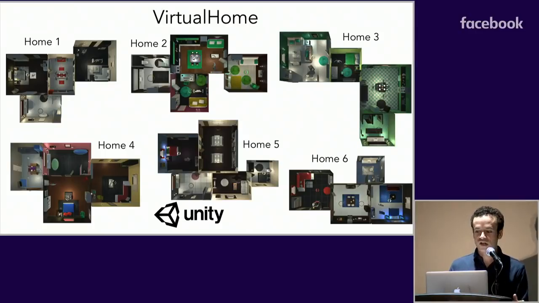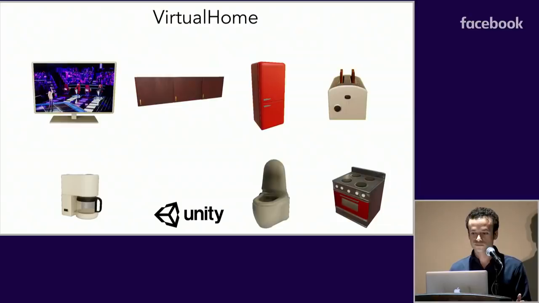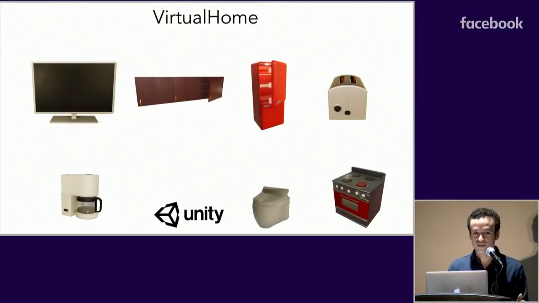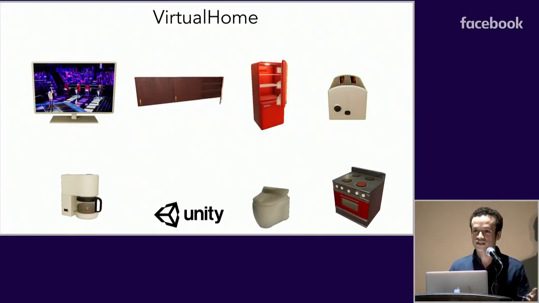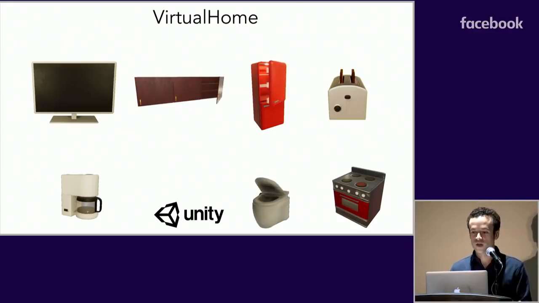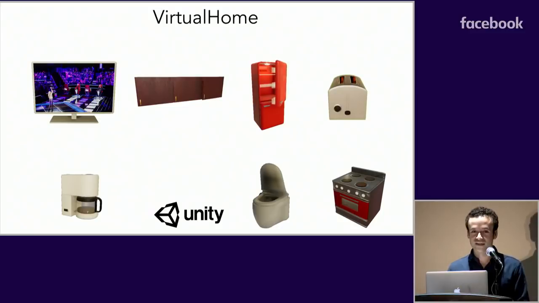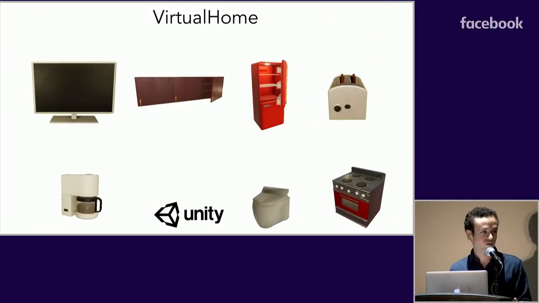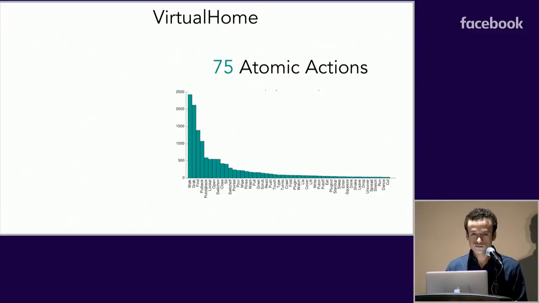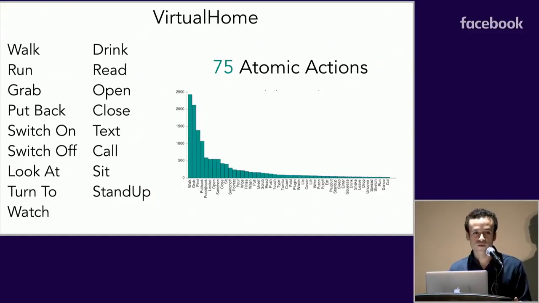VirtualHome contains 6 different apartments which are fully furnished so that agents can perform the activities. Their objects are made interactable and animated so that they change their state when agents act on them, making for real simulations. So we now have this environment where agents can play, and we need to be able to execute the actions in our programs. Given our 75 different actions, we took 17 of them and implemented them in the environment.